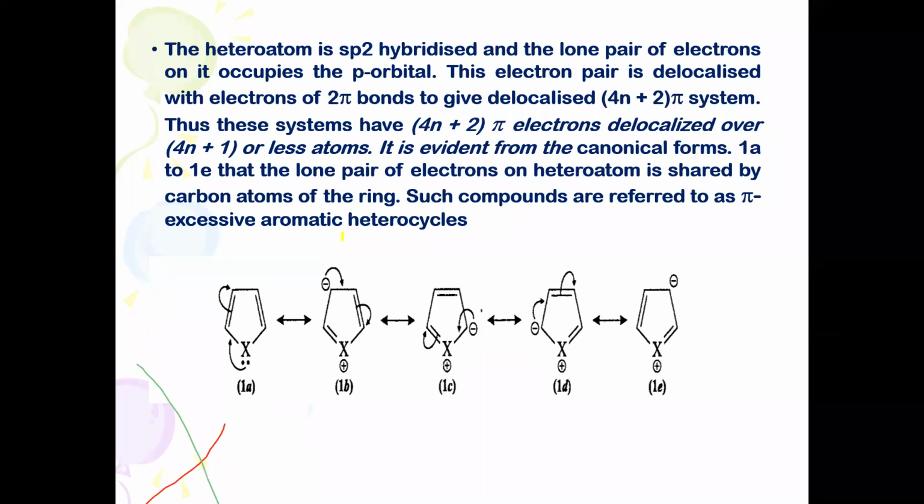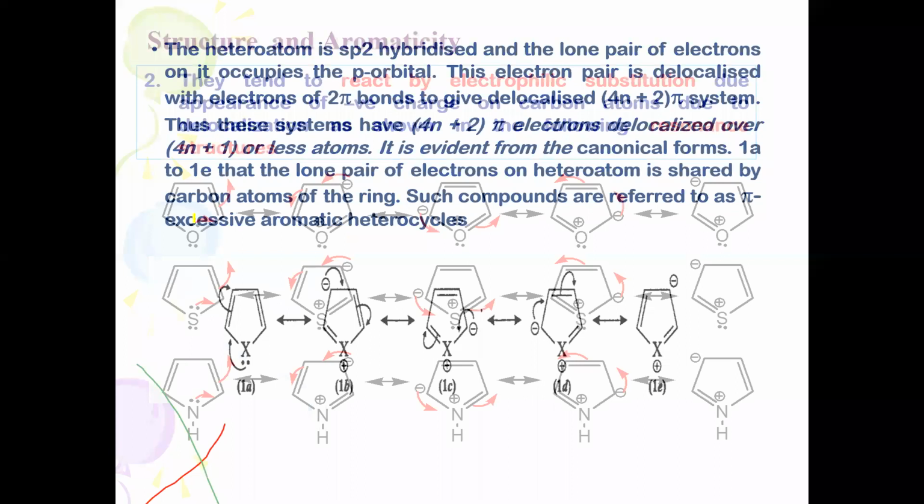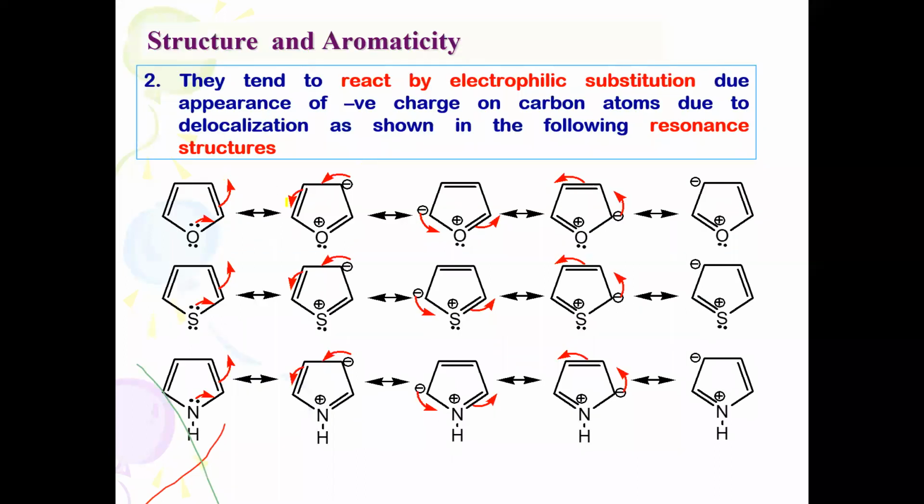This is another important factor towards explaining the aromaticity of the 5-membered heterocycles. Then you look into the structure and aromaticity character. Already we have discussed all the important factors. These are the resonating structures for these 3 heterocycles: furan, thiophene and pyrrole.